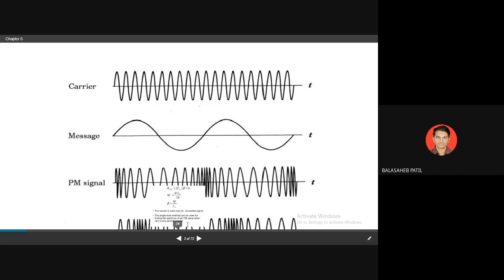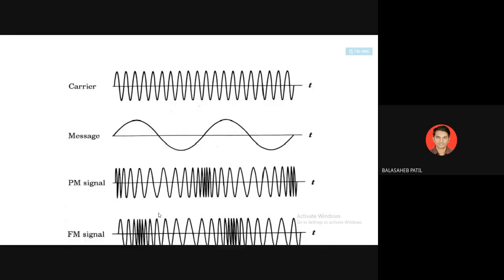So maximum frequency, minimum frequency, maximum frequency, minimum frequency. So you are getting the variation in your frequency. That's why it is called what? Frequency modulation. Now you are getting this diagram clear-cut, where the maximum peak of your message gives maximum deviation, the minimum peak gives minimum deviation, so that frequency is minimum, and so on.